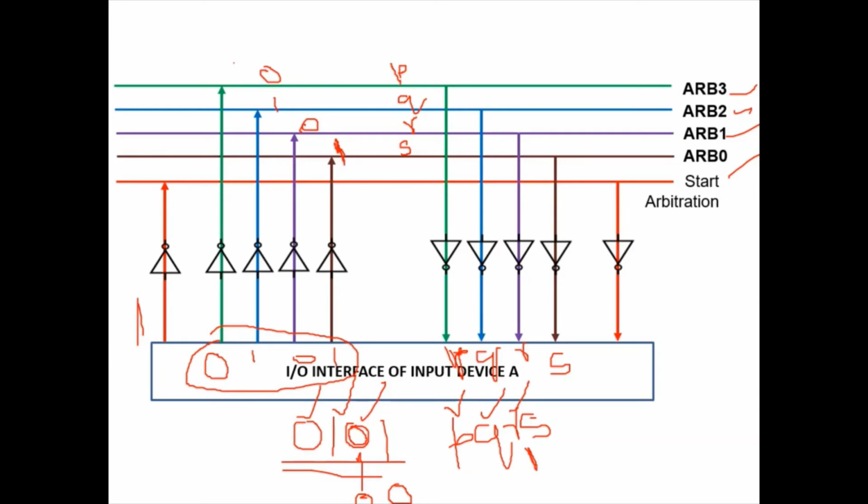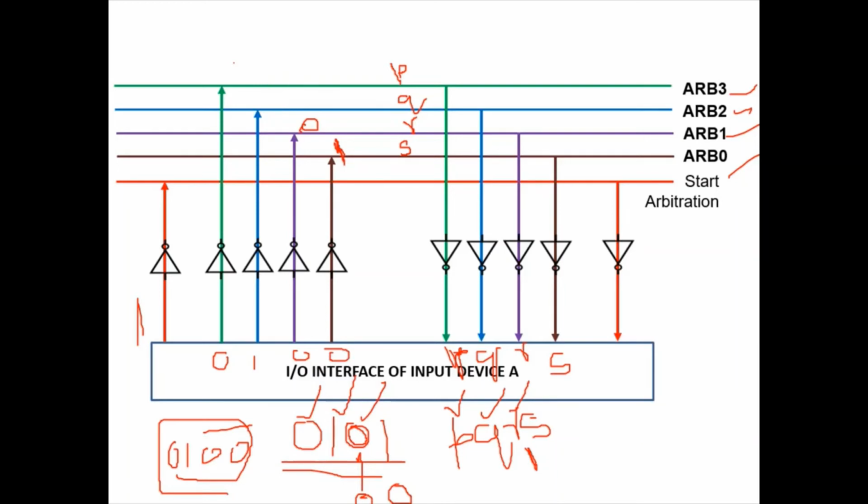Now what is the new ID of this device? 0100. Because we found a difference at the third bit in the received value, all the other bits are made 0. So this is the new ID, 0100. Once a new ID is calculated by comparing with the arbitration value, it is placed again on the arbitration lines. So the new value placed on the arbitration line is 0100. So everything changes now.